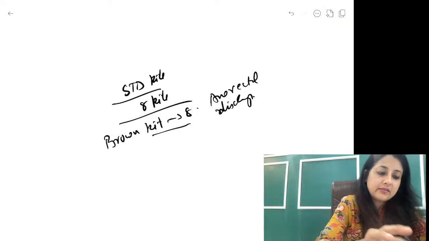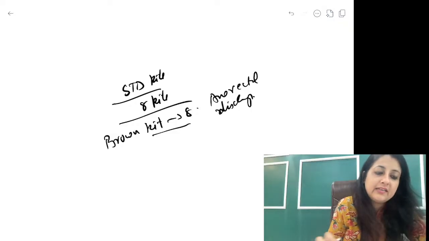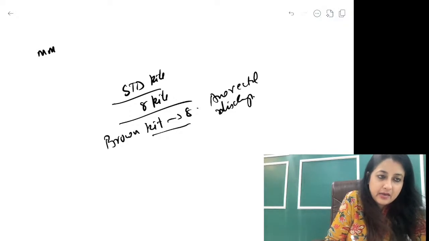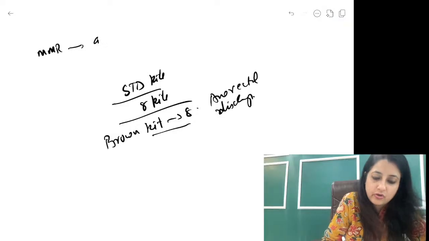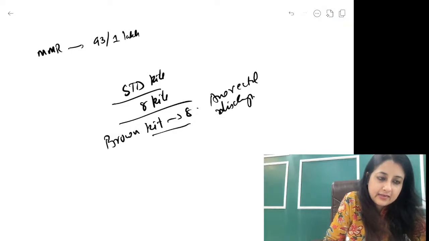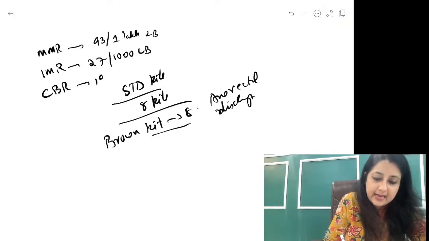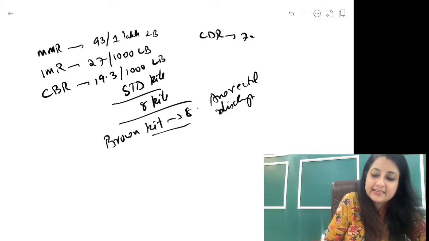And the last thing that I wanted to also tell you was all the latest values, guys. So remember the latest values which could come in your exam, like the latest MMR, ठीक है, maternal mortality ratio 93 per 1 lakh live births. Okay, IMR latest is 27 per 1000 live births. ठीक है? उसके बाद हो गया तुम्हारा crude birth rate, guys, 19.3 per 1000 live births. Crude death rate latest 7.5 per 1000 live births.